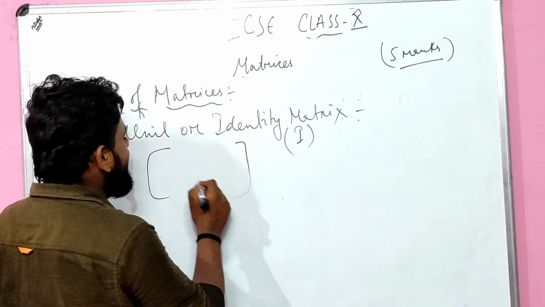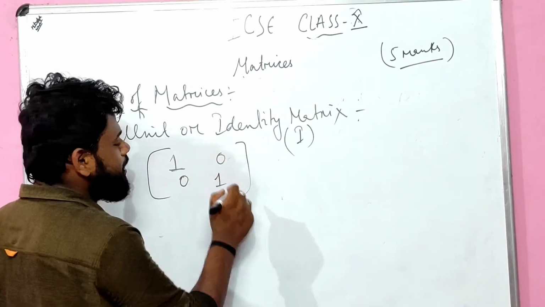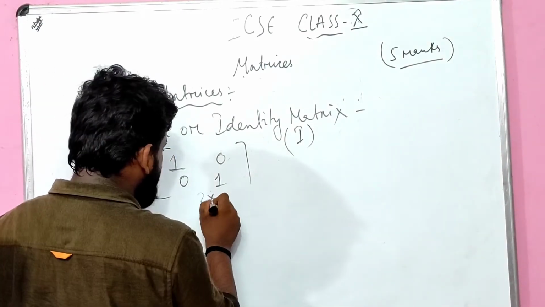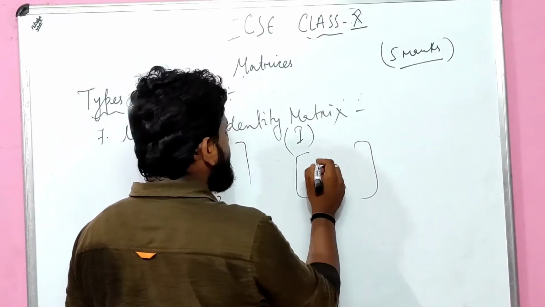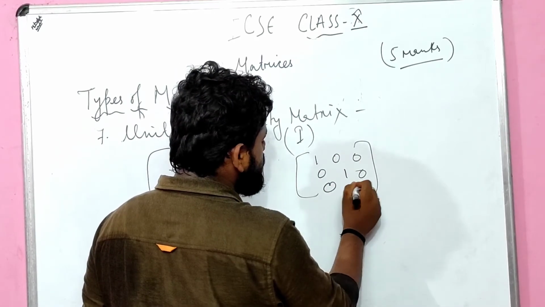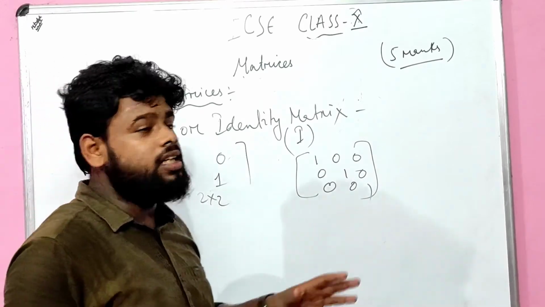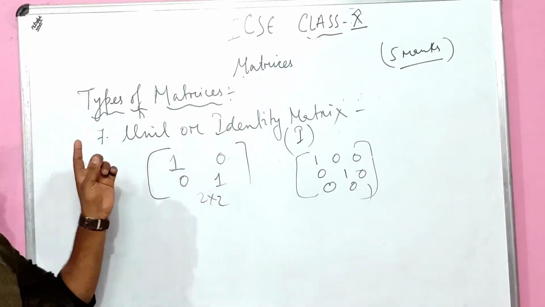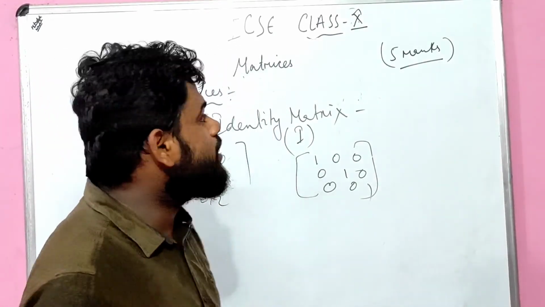In it, only the diagonal has ones, something like this, son. Okay, it is a 2 by 2 matrix, right? Then again here also I can say, now 1 0 0, 0 1 0, 0 0 1. This is all about an identity matrix, unit matrix. Very important logic about matrices. I hope the entire concept of matrices as well as the types of matrices is confirmed for you, right? Now we'll be reading the transpose of matrix.